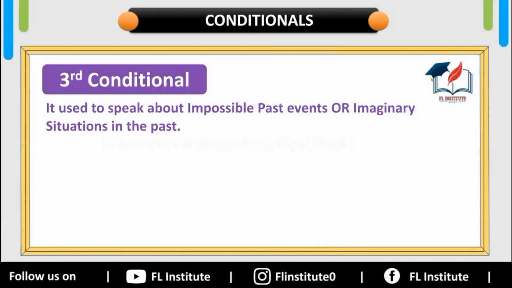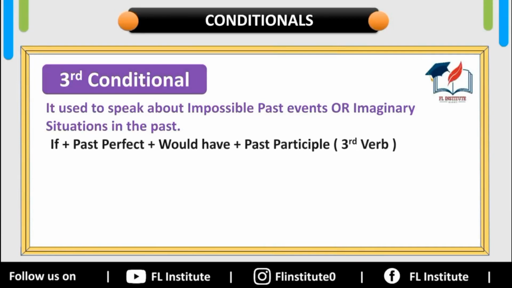Point to be noted: here in third conditional, it can't be changed. Let's step ahead toward the structure of third conditional: if plus past perfect plus would have plus past participle, the third verb.